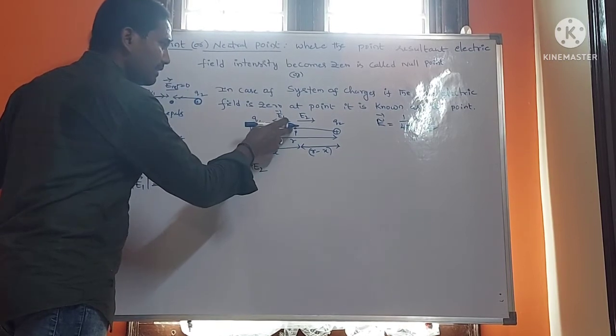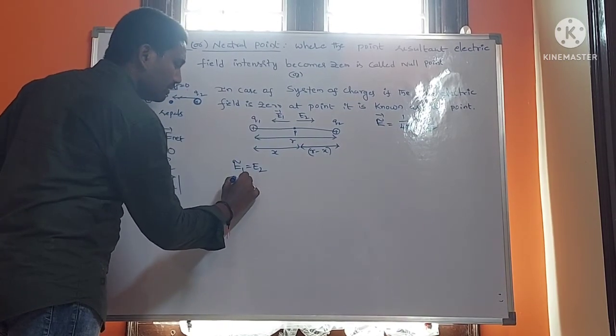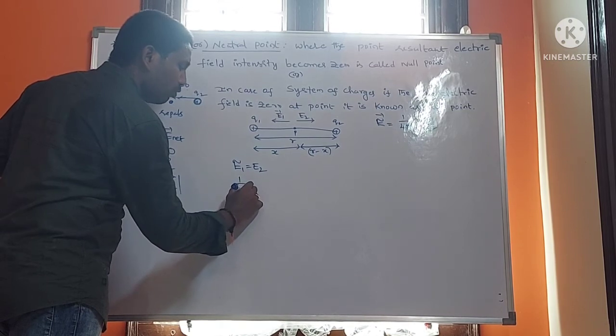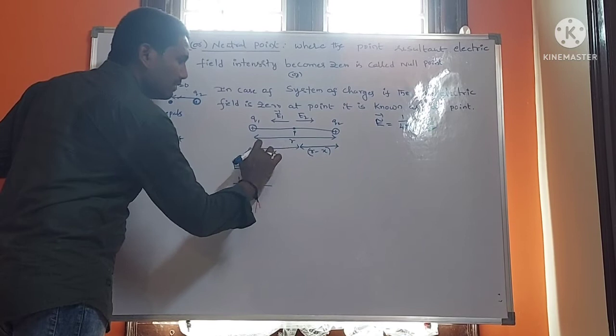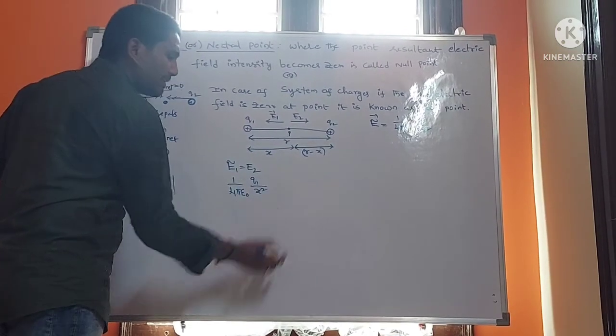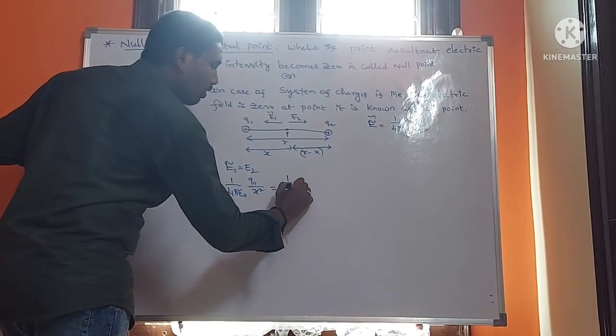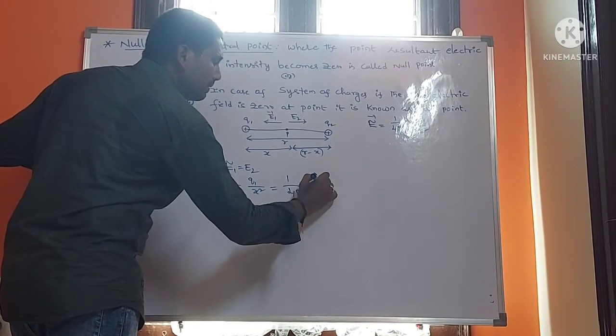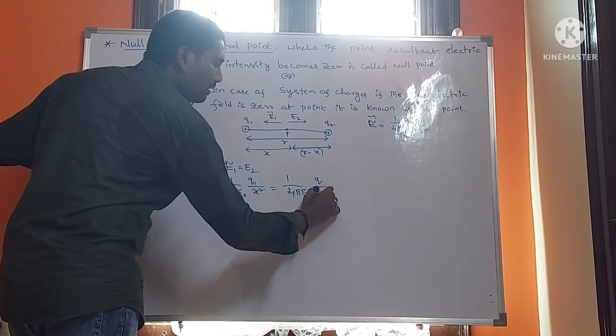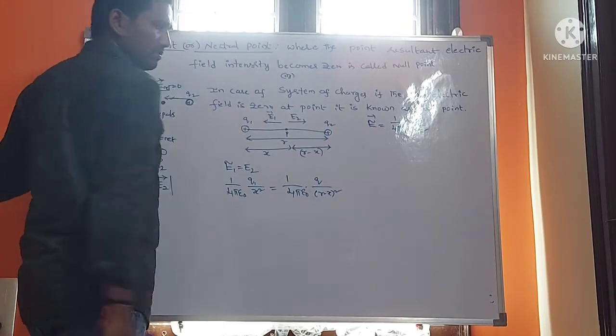E1 means 1 by 4 pi epsilon naught times Q1 by x square, is equal to 1 by 4 pi epsilon naught times Q2 by r minus x whole square.